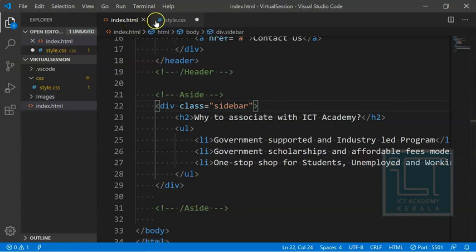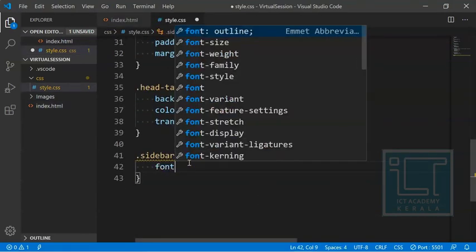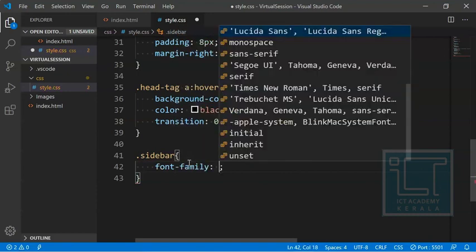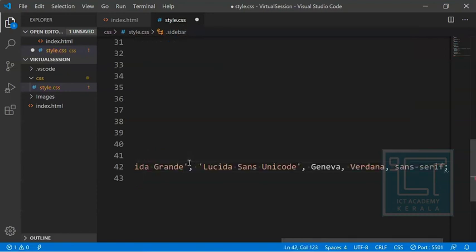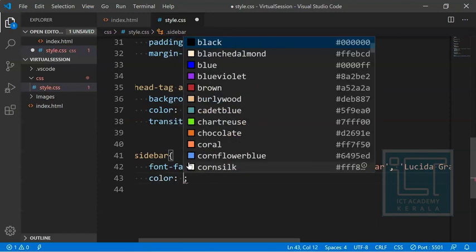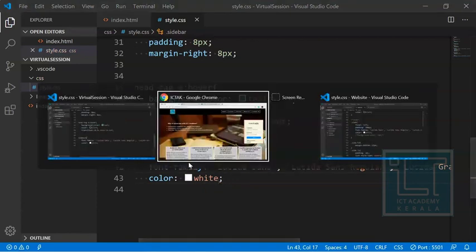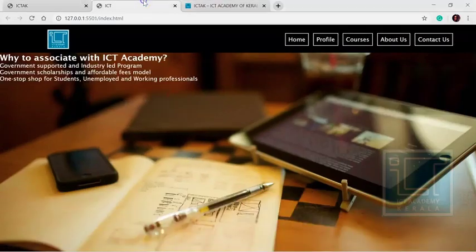Okay, fine. Right now we are going to set the font family first. So font family should be the Lucida Sans. Okay, then we have to set the color of this text, which should be white. Okay, then let's check what is going to happen. Okay, this is almost done.